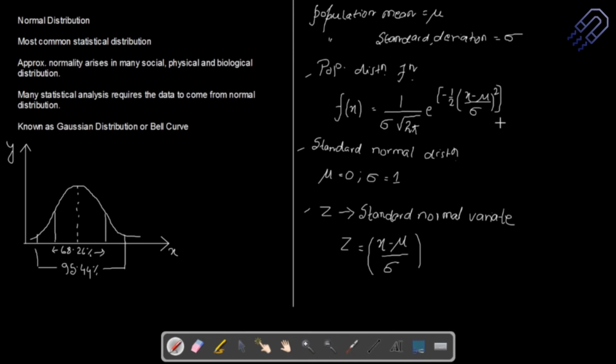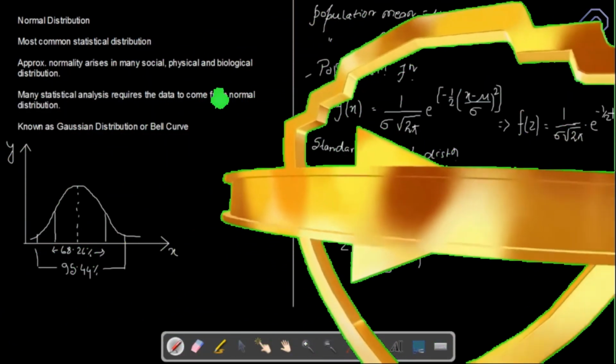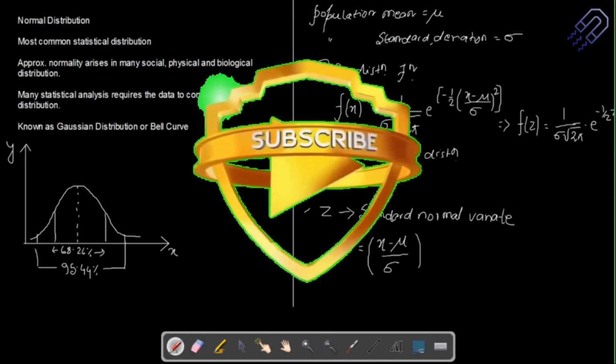So what I can do is I can simply write it down as f of z, okay, is equal to 1 divided by sigma root over 2 pi, into e to the power minus half z square.